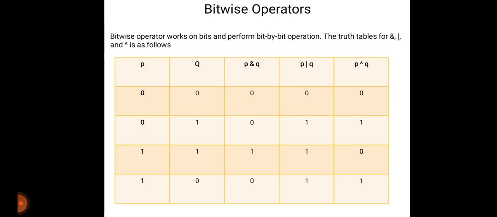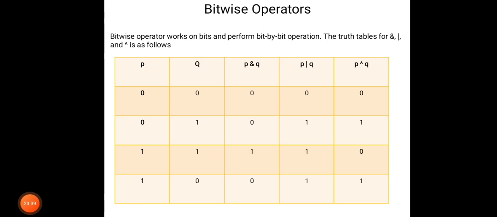Let's take an example. Assume that A is equal to 60 and B is equal to 13. In binary format, that is in 0 1 format, A will be 0011 1100. Then B is equal to what? 0000 1101.